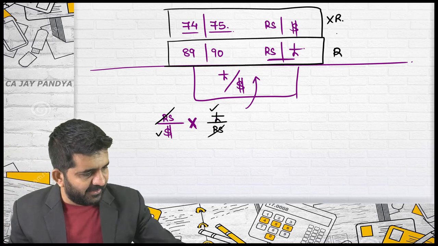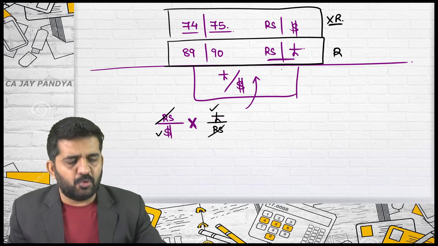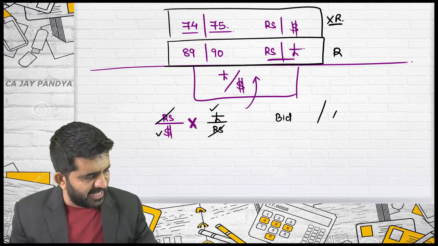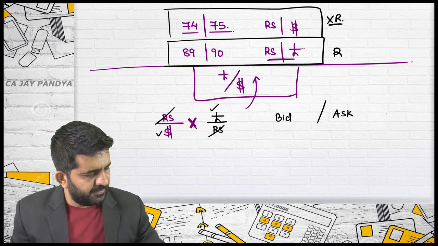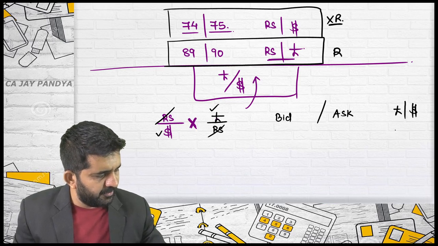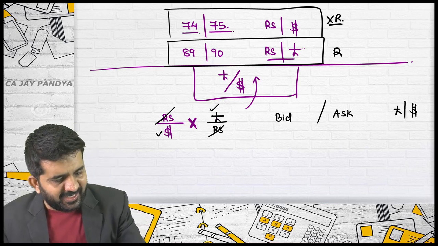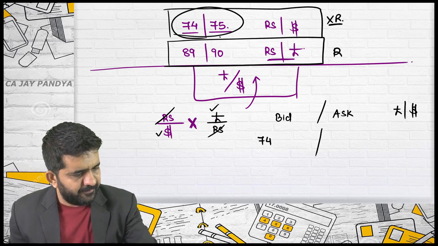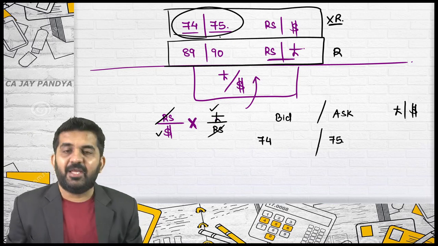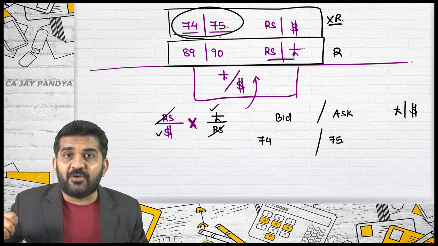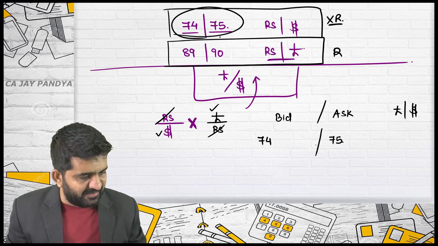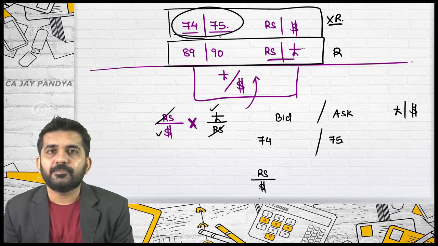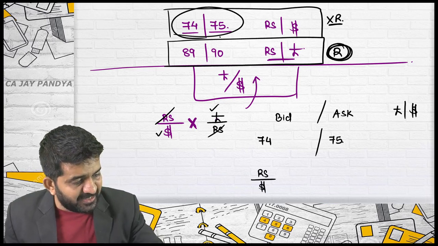I am rewriting it. I don't need to do the reciprocal of this. Is it alright? See how I am writing. Bid slash ask, pound per dollar. This rate I need not do the reciprocal of. So 74 will remain in bid, 75 will remain in ask. Try to understand which rate I have written. This rate 74 and 75 is rupees per dollar. I need to do the reciprocal of this.